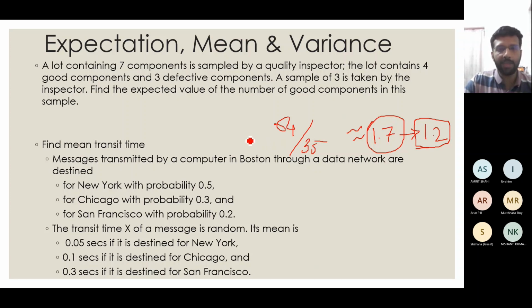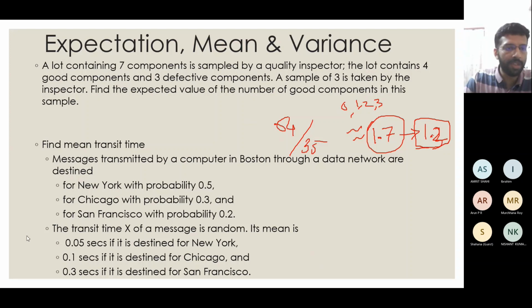This is the concept with expectation: you are supposed to do this n number of times, a large number of times, and in that case the outcome is expected to be 1.7. Because if you do it one time you will get either 0, 1, 2, or 3 only. You will not get decimal values in between. This is a discrete distribution. But the expectation value tells you that if you repeat this experiment a very large number of times, the average number of times you will get the outcome that you want is 1.7 in this case, and the opposite outcome will be 3 minus 1.7, that is 1.3.